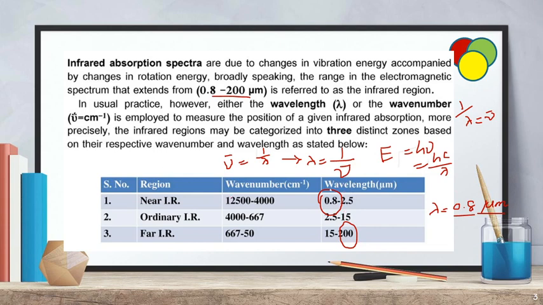If you know the values in the wavelength region, it is easy to convert them into the wave number region. When IR radiation interacts with matter, vibrational changes can take place due to a change in the dipole moment of the molecule. This is the principle involved in IR spectroscopy. The condition for IR absorption is vibration due to the change in the dipole moment of the molecule. Whenever this happens, only then does absorption of IR radiation take place.